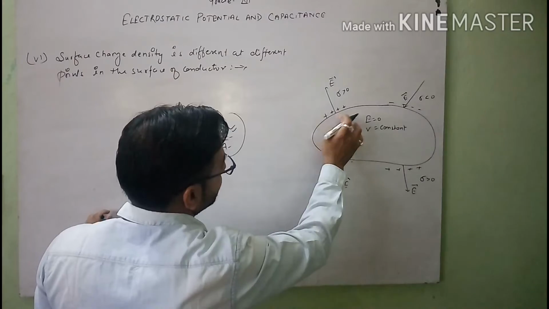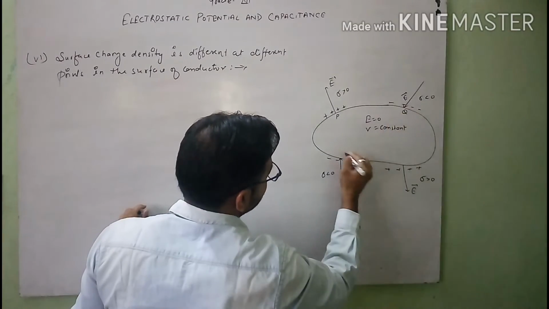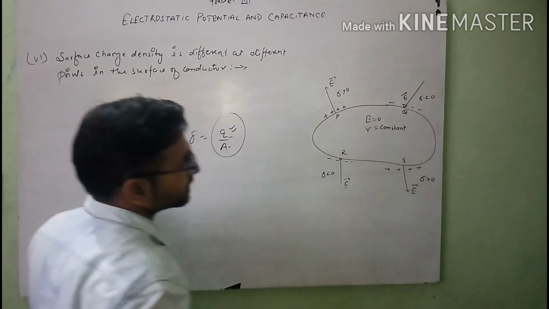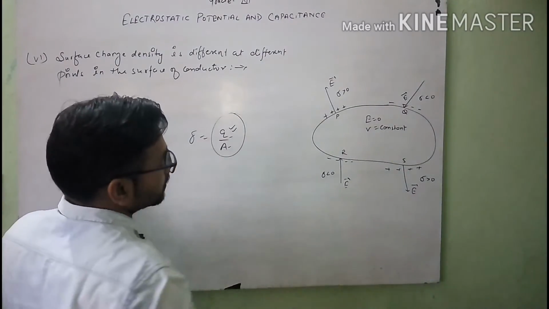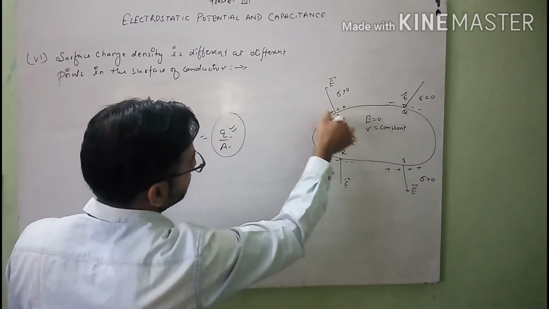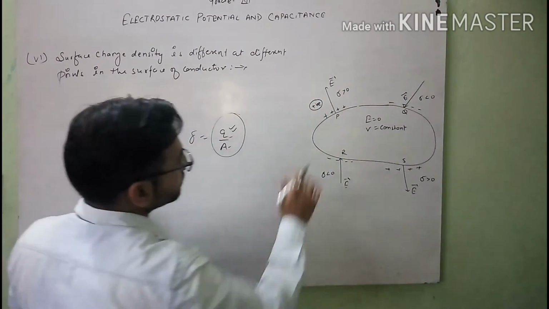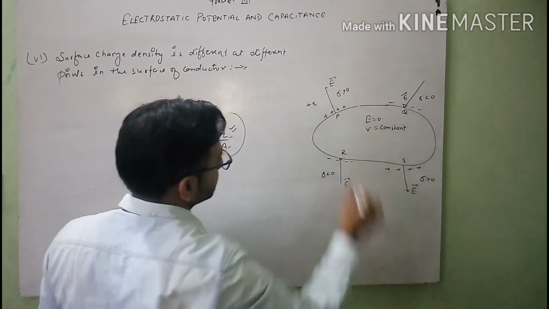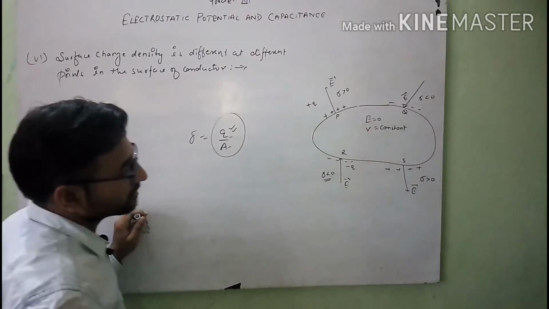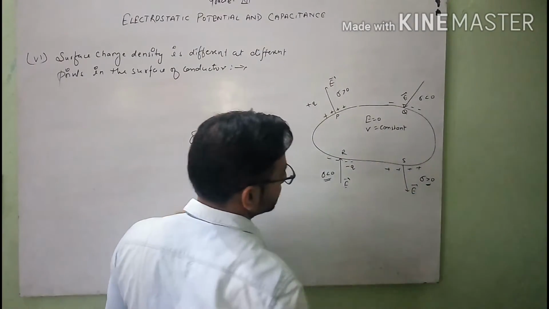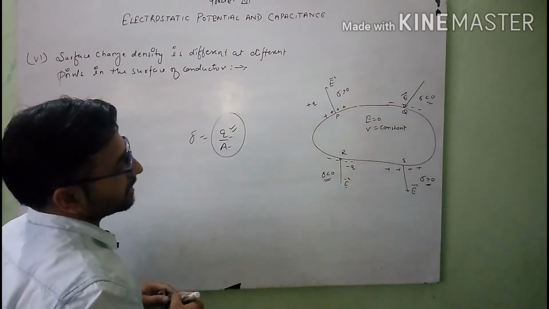Suppose this part is P, this part is Q, this part is R, this part is S. P, Q, R, S are the elementary areas, the different types of areas. Here sigma will be positive because the charges are positive, or you can write plus Q. Here the charges are negative, so sigma is less than 0. Similarly here the charges are positive, so sigma is greater than 0. Here also the charges are negative, so sigma is less than 0.